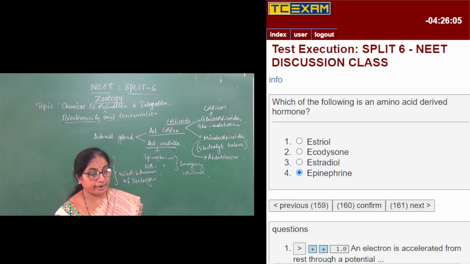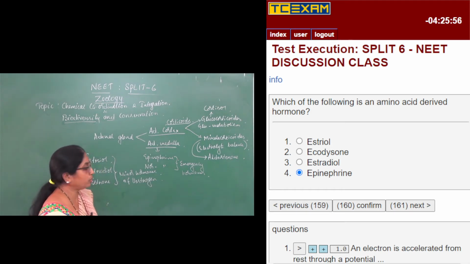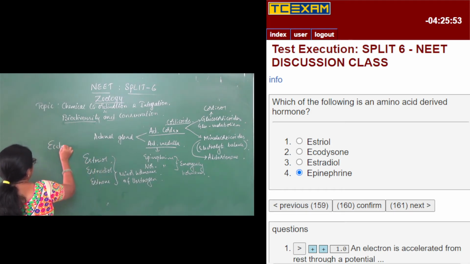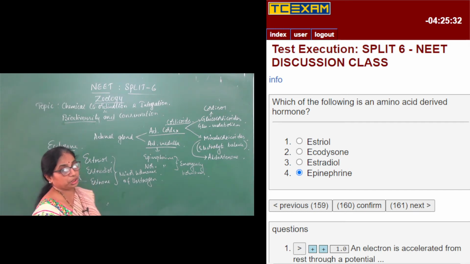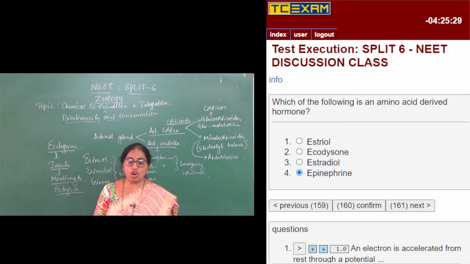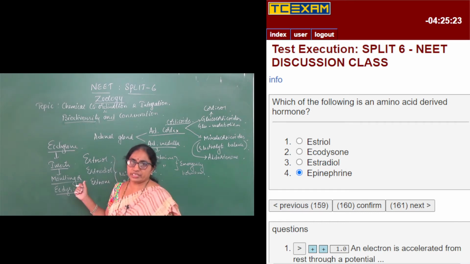So what is ecdysone? It is ecdysone and not ecodysone. The O should have been removed. Ecdysone is a hormone which is secreted in insects, and it brings about the process of molting, also called ecdysis. The periodic shedding off of the exoskeleton is called ecdysis, which is brought about by a hormone called ecdysone.